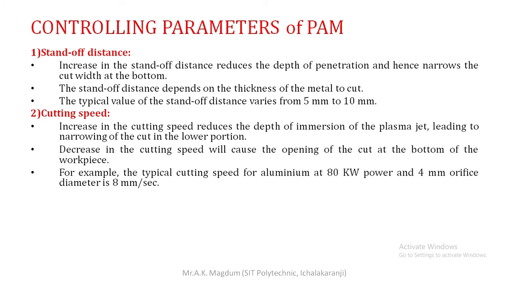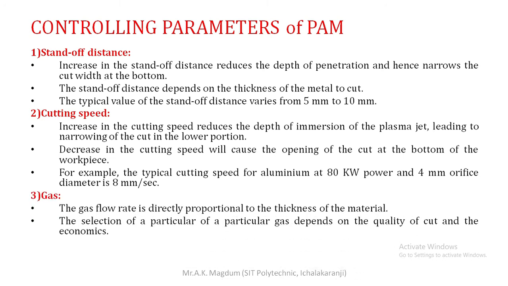So there are vice versa effects which we get at the time of machining. For example, the typical cutting speed of aluminum at 80 kilowatt power and 4 mm orifice diameter is 8 mm per second. Means how much thickness of the workpiece is there, or how much material you want to remove at the time of machining, depends on that. We define the cutting speed.